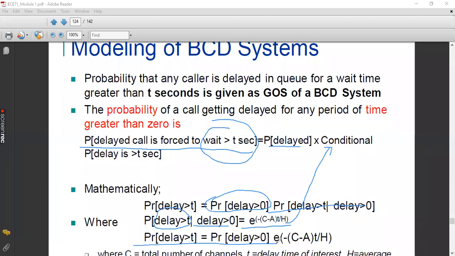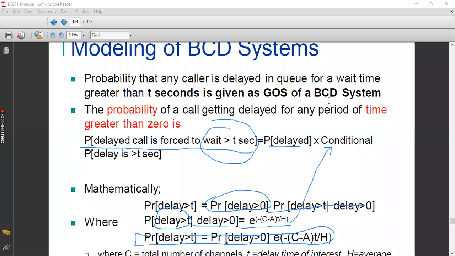So the final equation is this. You need to study this equation: the probability of delaying a call more than t seconds is equal to the probability of delaying a call for more than 0 seconds multiplied by the conditional probability. The equation for that conditional probability is e to the power minus (c minus a) into t, whole divided by h. You know all the parameters. C is the number of channels, A is the total offered traffic intensity, H is the holding time. So that is exponentially distributed with respect to time. Kindly take down this equation and then we'll wind up.